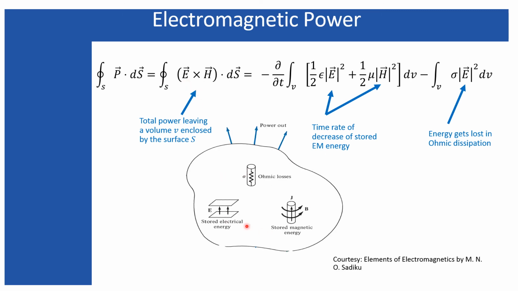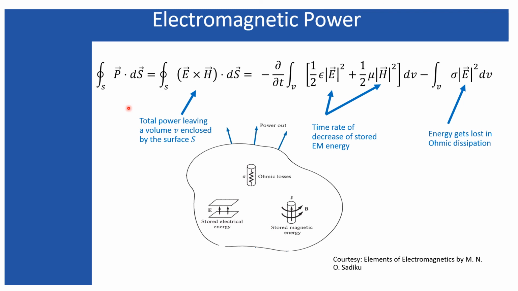This diagram helps to understand this theorem very easily. Here these two factors represent the power or the energy stored within the electric field as well as the magnetic field, this is the ohmic loss taking place within this region, and this is the rest amount of power available at the outside of this particular volume. But in general, the instantaneous power represented in this Poynting theorem is not a very useful thing.